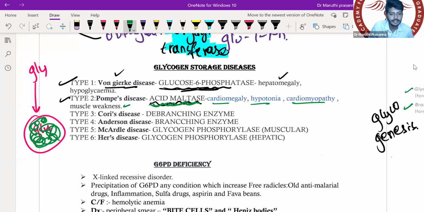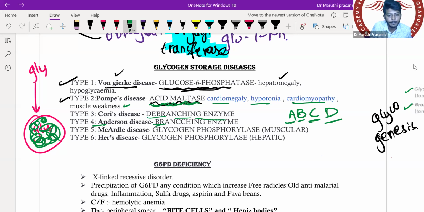Then Cori's disease. Cori's disease is due to debranching enzyme deficiency. Anderson is due to deficiency of the branching enzyme. As I have taught you, A, B, C, D. A for Anderson, B for branching enzyme deficiency, C for Cori's, D for debranching enzyme deficiency. Remember these two disorders with the mnemonic A, B, C, D.